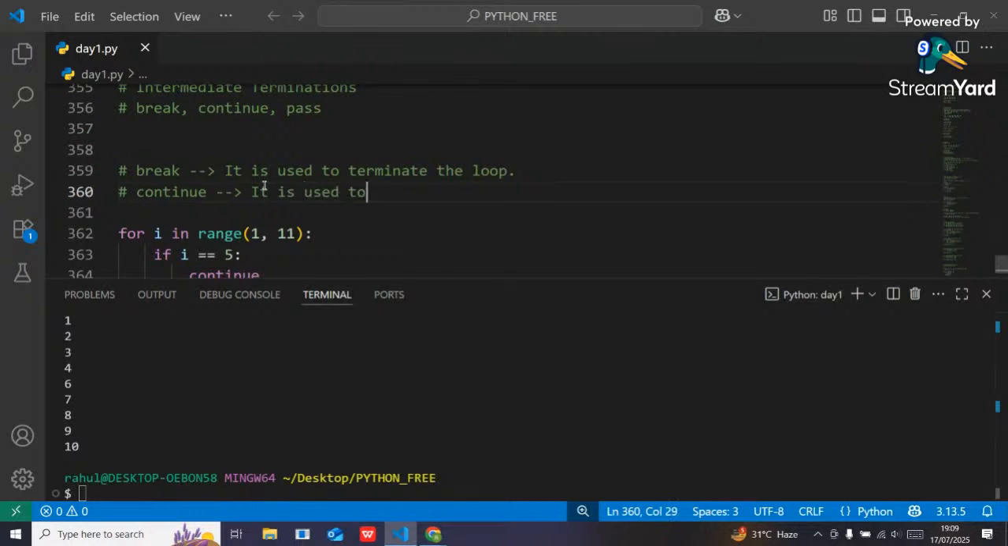It is used to skip the current iteration. Got it, people?